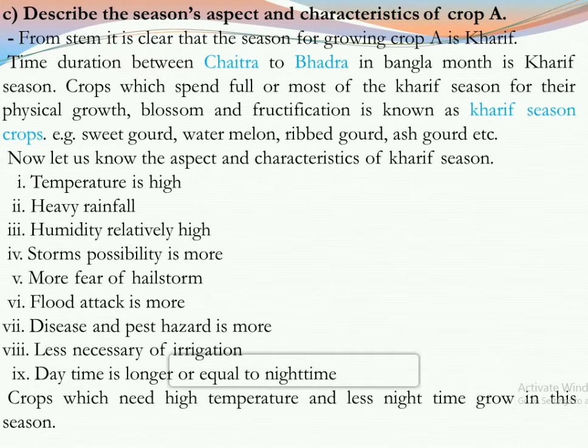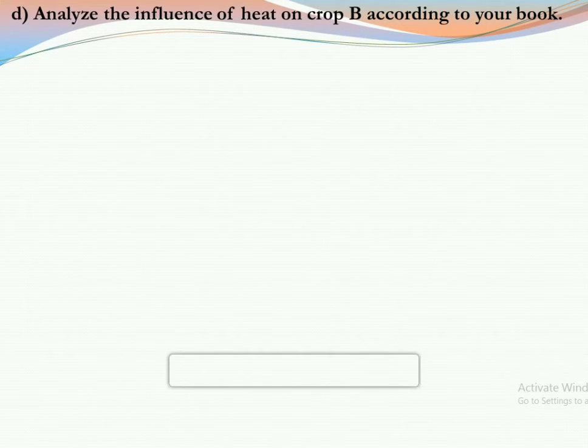So here we have 1 mark. So these 3 parts I mentioned, and if you write the 3 part answer properly, then you will have 3 marks out of 3. Now the last question, that is question D. Analyze the influence of heat on crop B according to your book. That means it is a 4 mark question, and there are 4 parts in this question.